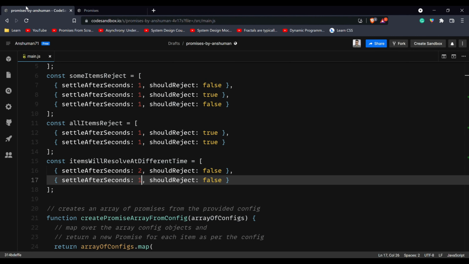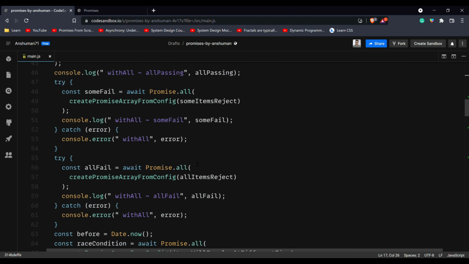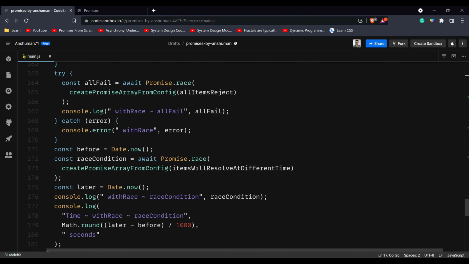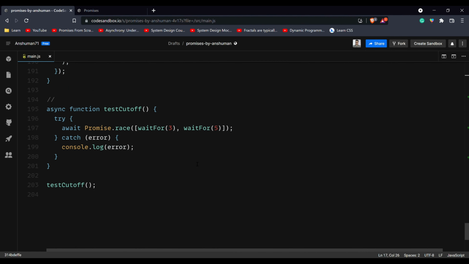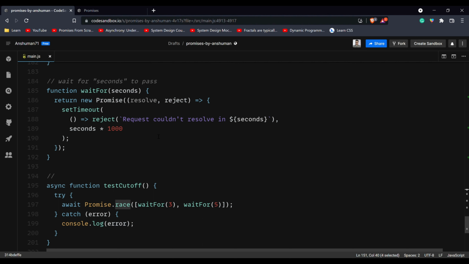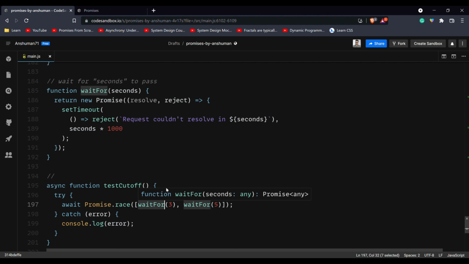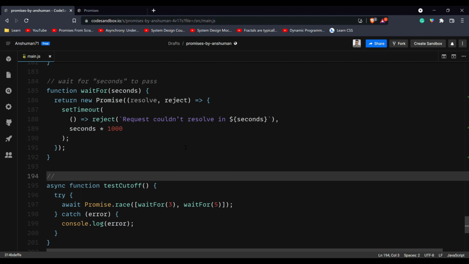So this was about 4 amazing methods that are built into the Promise object in JavaScript, and they are very helpful. One good use case for Promise.race is if you want to have a threshold set up for the promise to resolve.